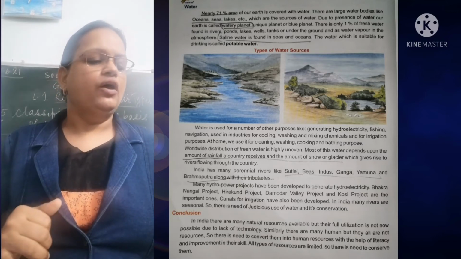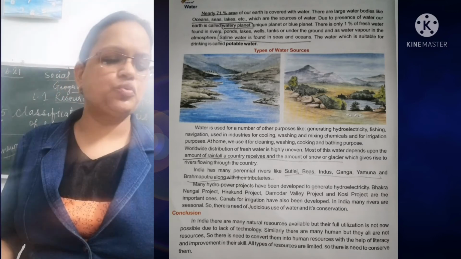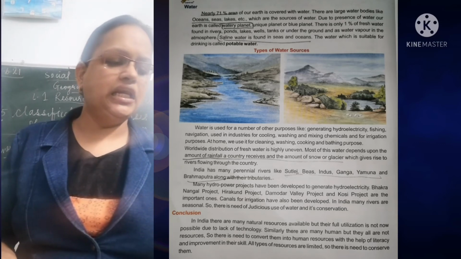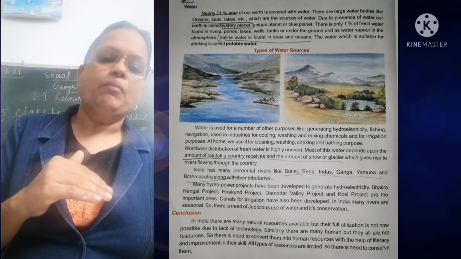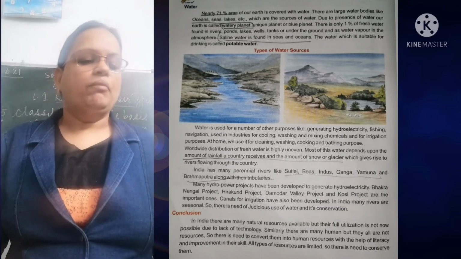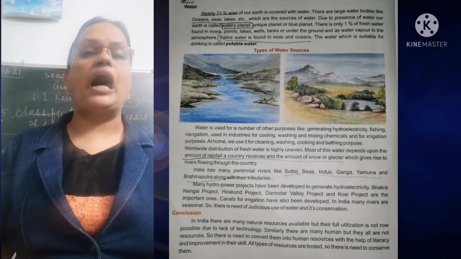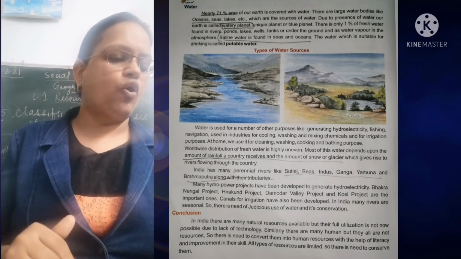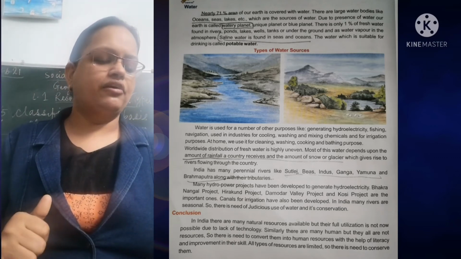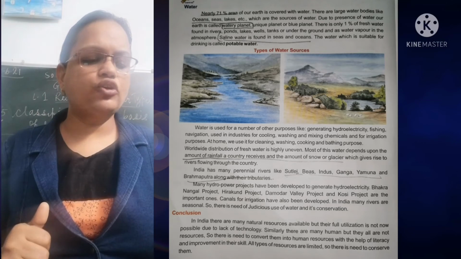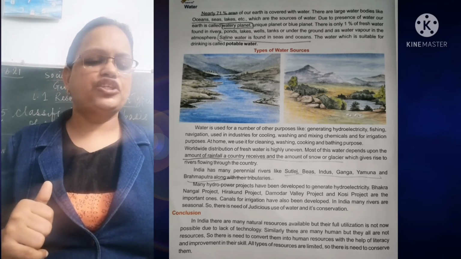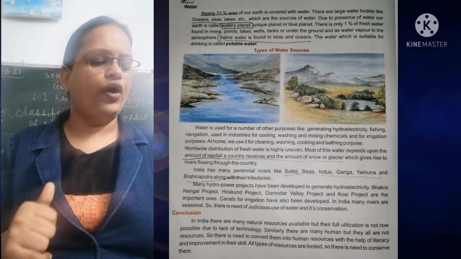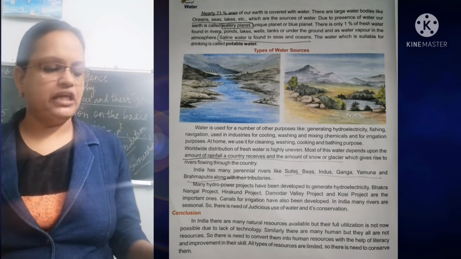Worldwide distribution of fresh water is highly uneven. Some places have more water, some places less. It depends upon the amount of rainfall the area is getting, and the amount of snow or glaciers which give rise to the rivers flowing through the country.